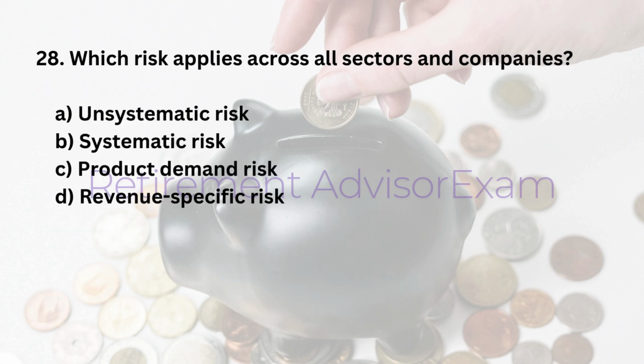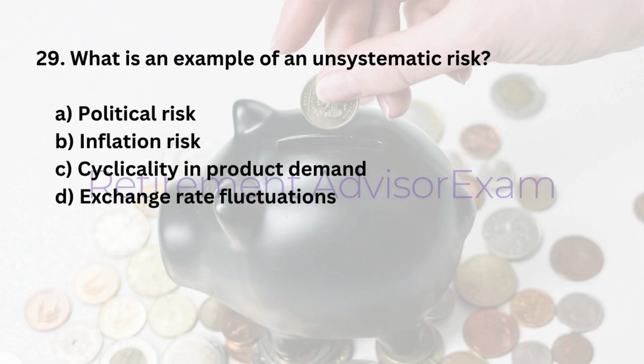28. Which risk applies across all sectors and companies? A. Unsystematic risk. B. Systematic risk. C. Product demand risk. D. Revenue-specific risk. Answer: B. Systematic risk.